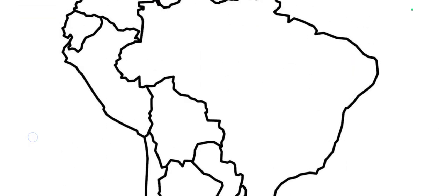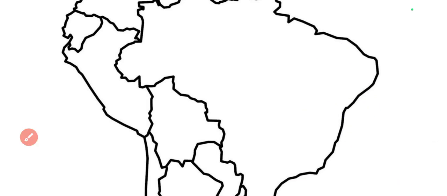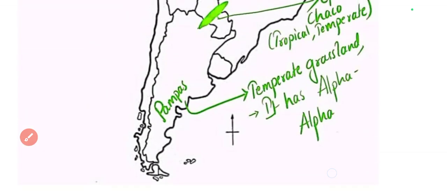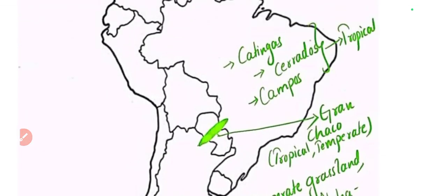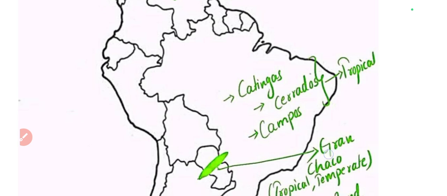Okay. Here we have seen 3 important grasslands. What are those grasslands? Please comment. Okay. I'm hoping you have commented. Please pause the video, think of it and comment. So we have seen the 3 C's. One is Caatingas, one is Cerrados, one is Campos. Okay. All of these are tropical grasslands.